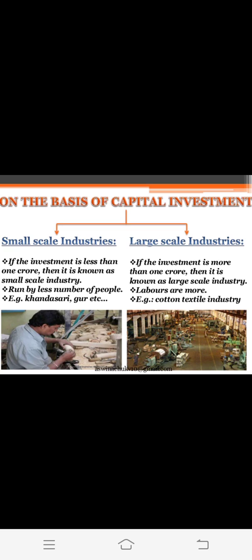Example, labor is more. In small scale industry, labor was less, fewer people were engaged, and in large scale industry, more people are used. For example, the cotton textile industry. Okay, so these were the industries on the basis of capital investment, on the basis of money.